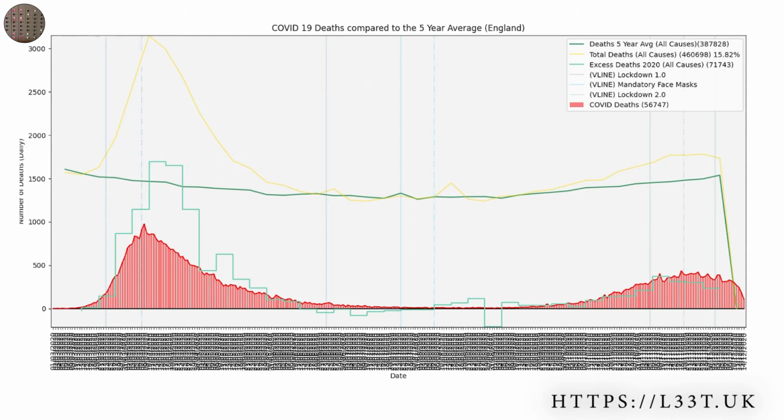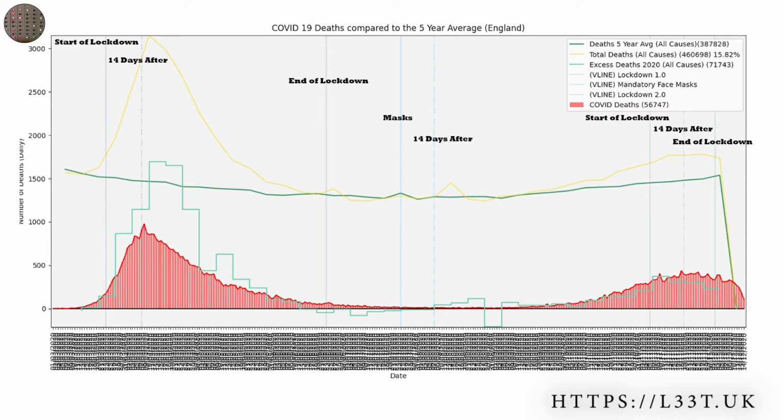You can see some vertical bluish lines. These are dates that certain measures were introduced. For instance, the first line is when the first lockdown was introduced, the dotted line after that is the 14-day point after the introduction of the lockdown, and the third line is the end of lockdown. The second lockdown that started on the 5th of November is represented in the same way, and mandatory masks is the cyan line in the center of the graph.